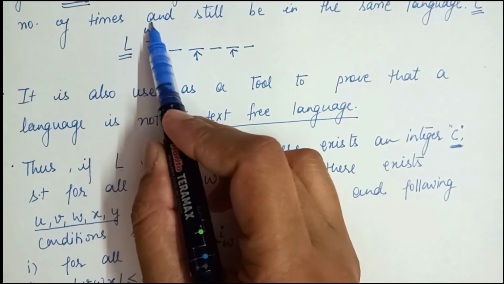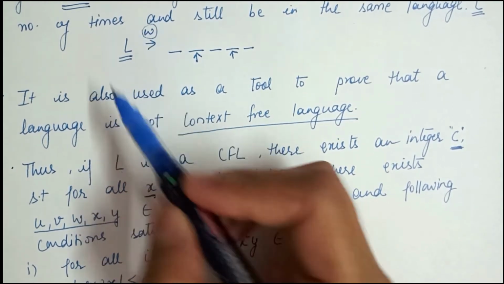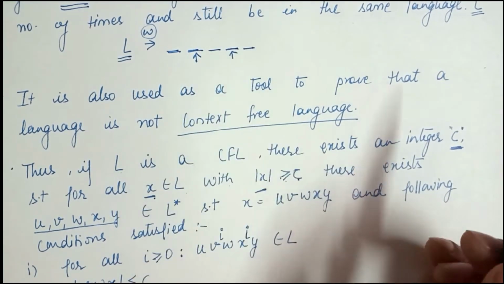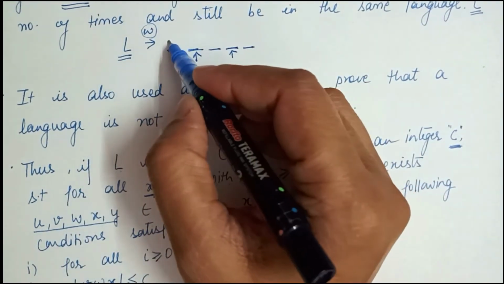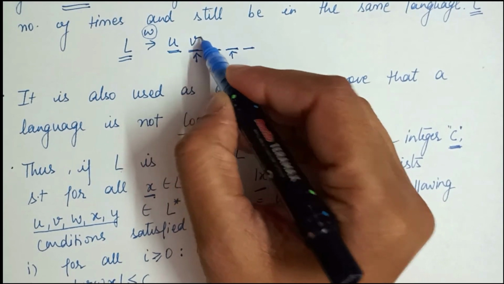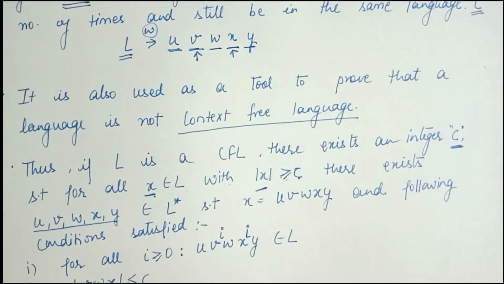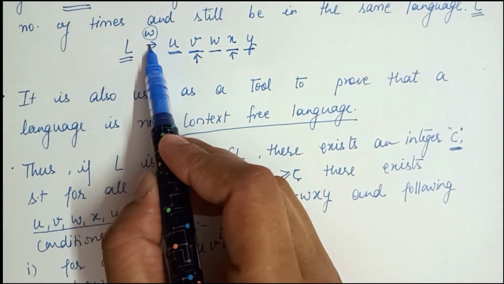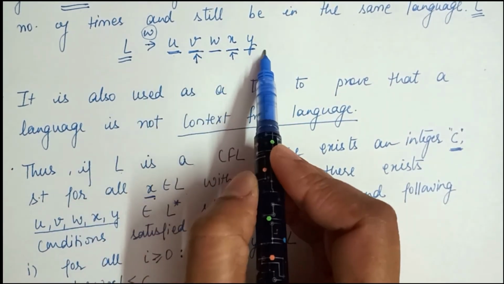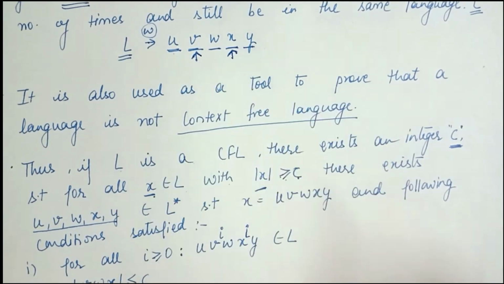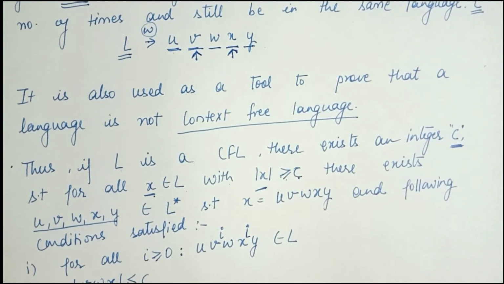As we discussed, this string will be divided into 5 parts, which we can call U, V, W, X and Y. So we split this string into 5 parts, and we only raise the second string and the fourth string by some power of i.